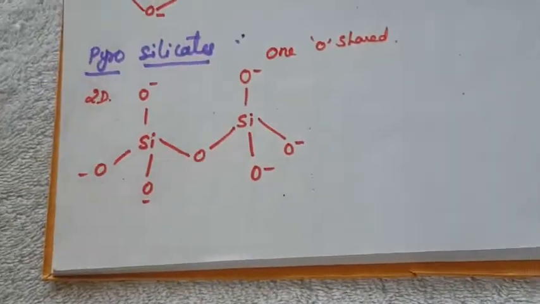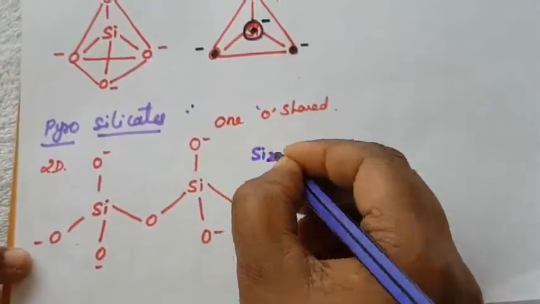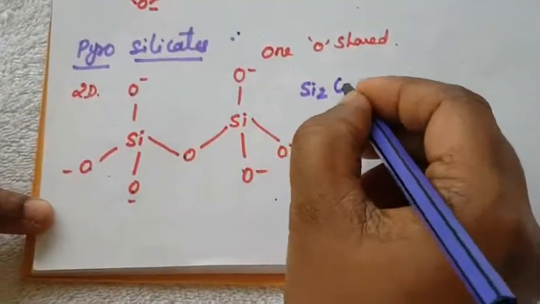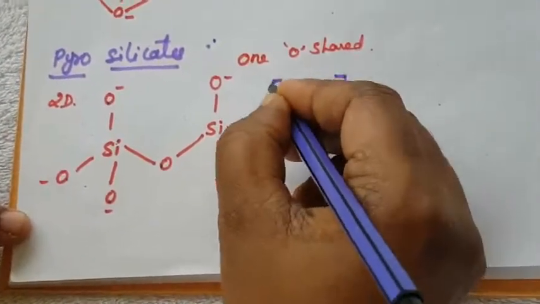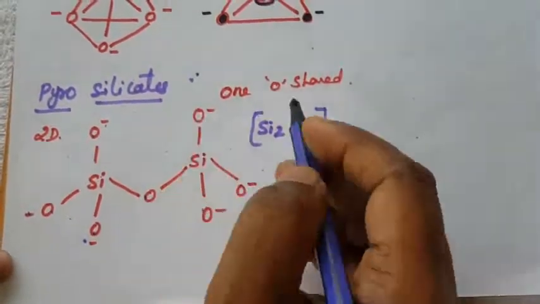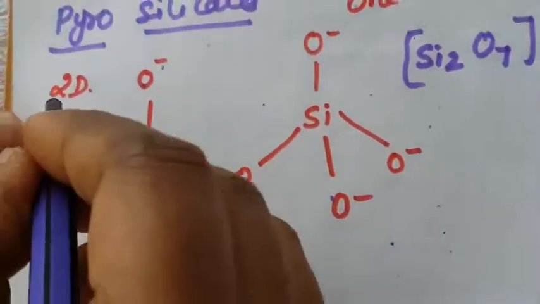So how to write the structure? How many silicon are there? Si2. How many oxygen? 1, 2, 3, 4, 5, 6, 7, so 7 oxygen. How many negative charges? 1, 2, 3, 4, 5, 6, so 6 minus. That is the negative charge. This is the two-dimensional structure. In the three-dimensional structure, how will it be drawn?